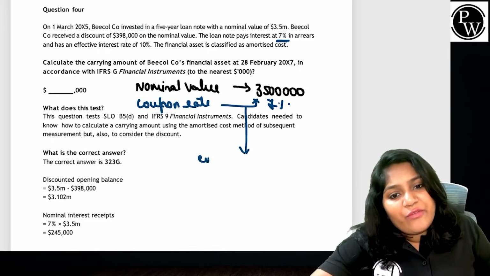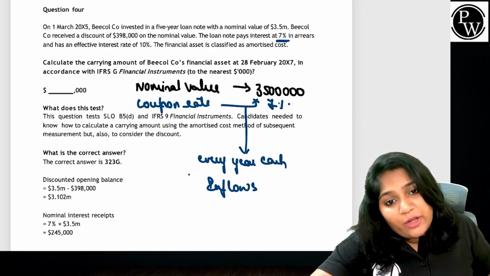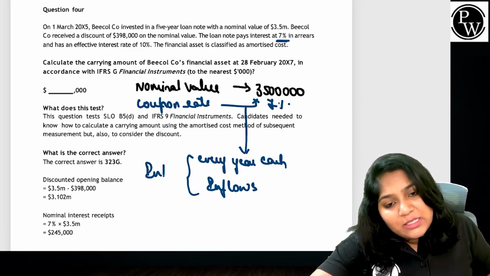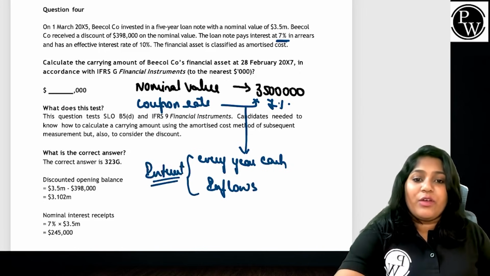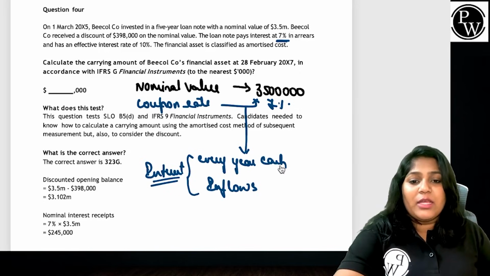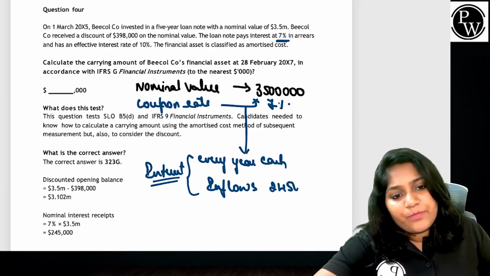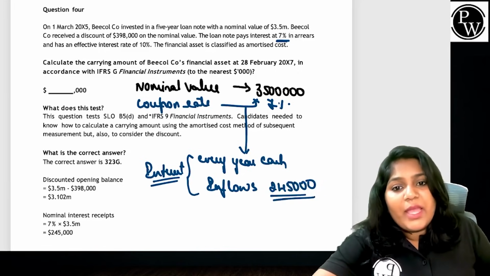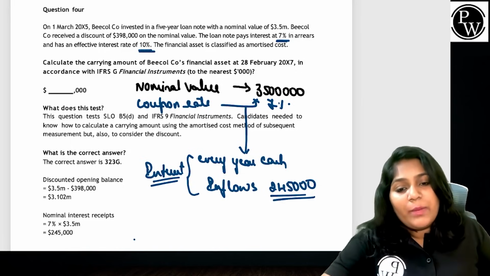Every year I will get an interest cash inflow of 7% of 3.5 million, which is $245,000.